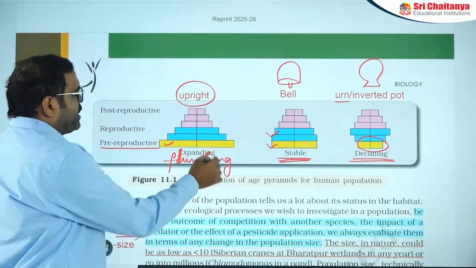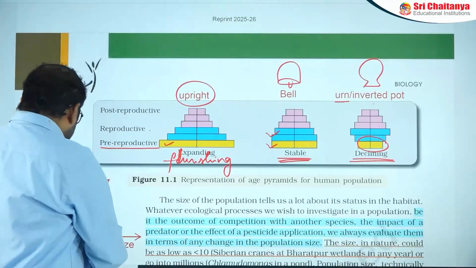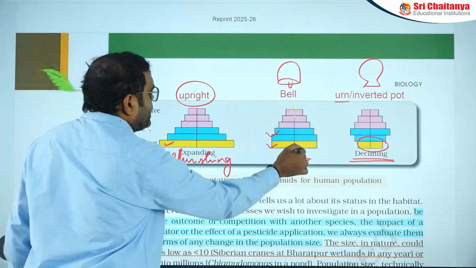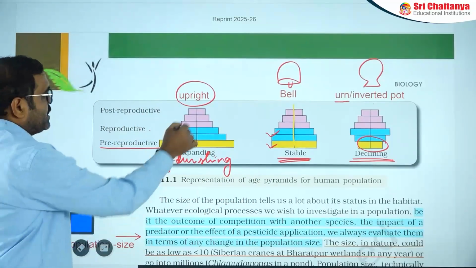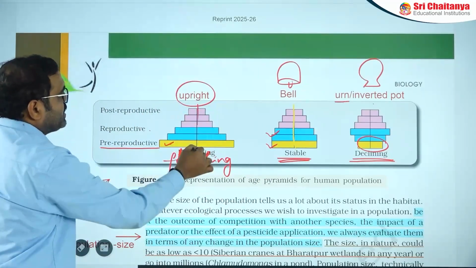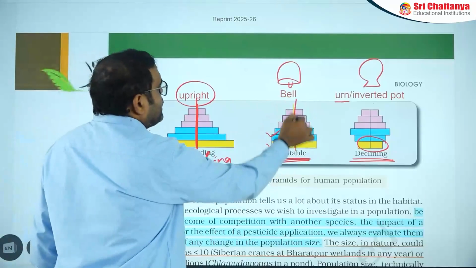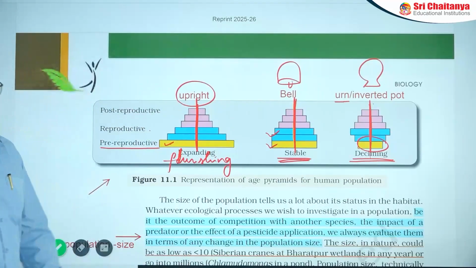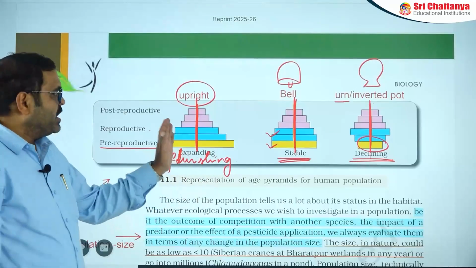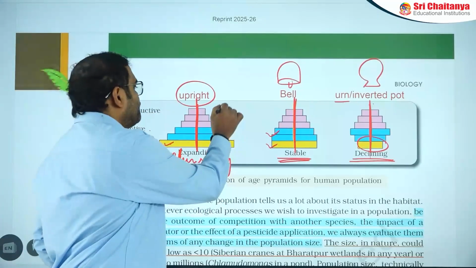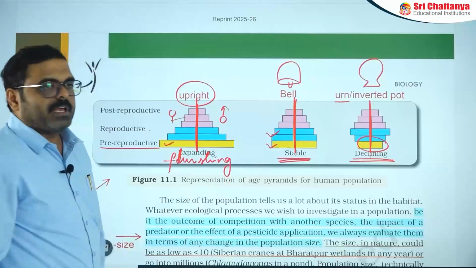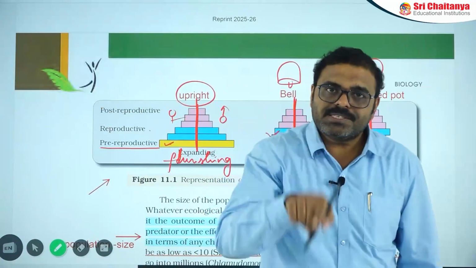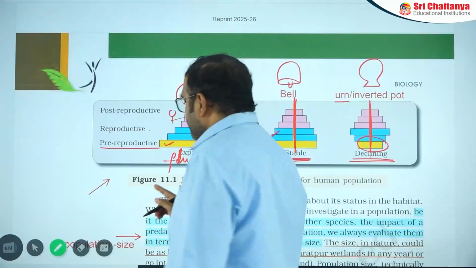Then one more important point. For every case, the vertical line of this diagram explains the difference between male and female. Sex ratio is applicable here, with one side male and one side female. So every age pyramid explains the sex ratio as well. That is an important point.